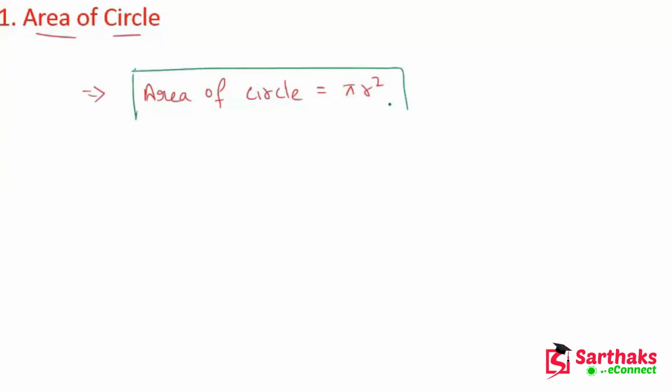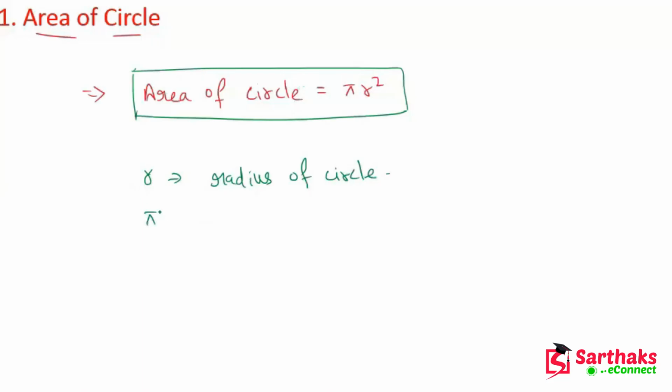The formula to find the area is: area of circle equals pi r square, where r is the radius of the circle. I hope you understand these things.